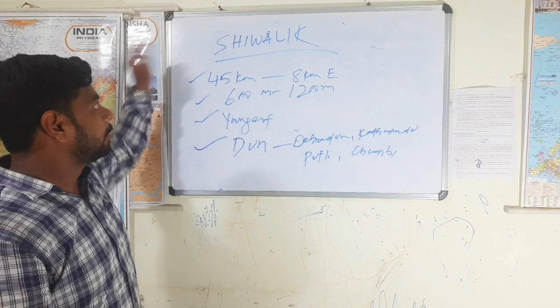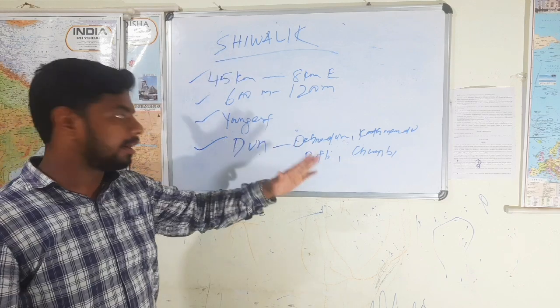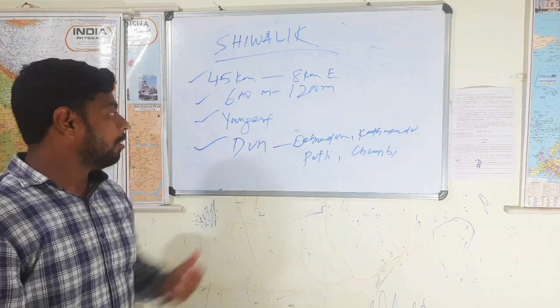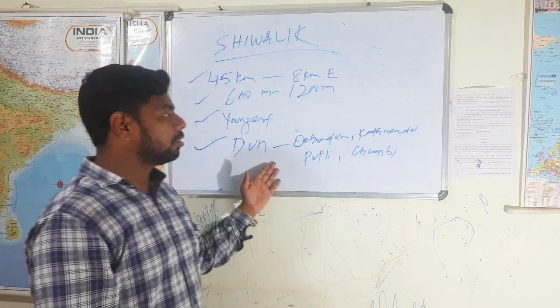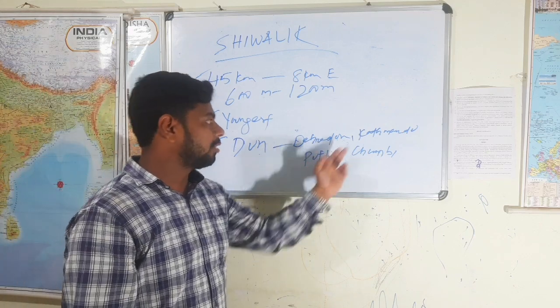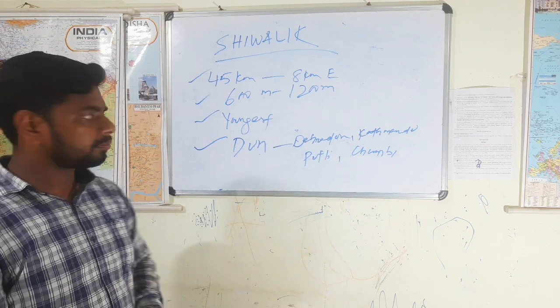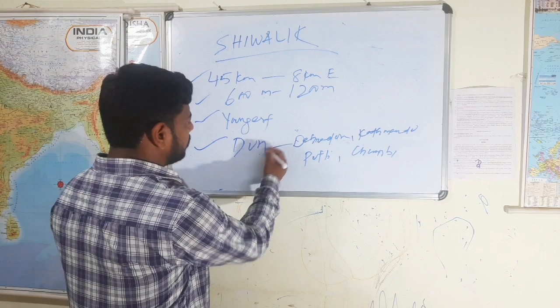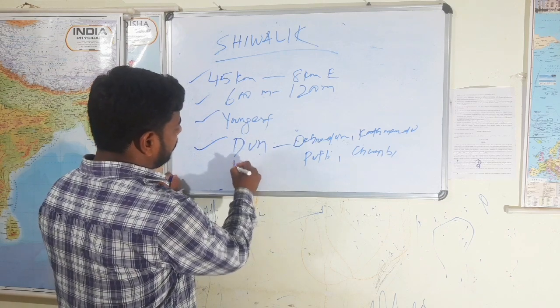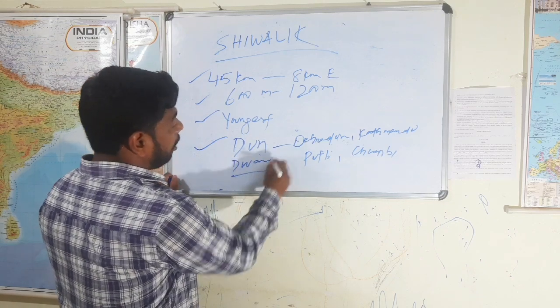So Shiwalik is the youngest mountain range, well known for the formation of duns. Important places: Dehradun, Kathmandu, Patli, Chumbi, etc. In the western part it is called dun; in the eastern part it is called Dwar, as in Haridwar.